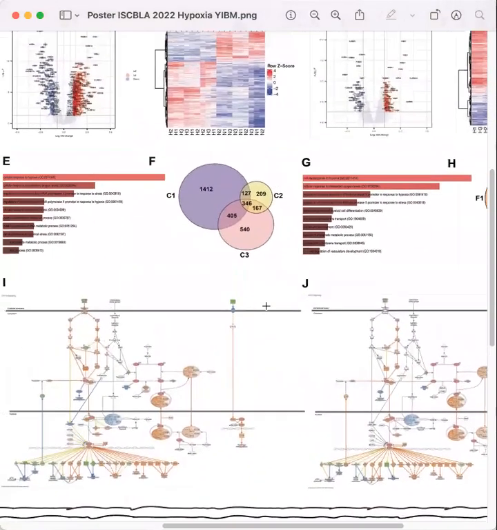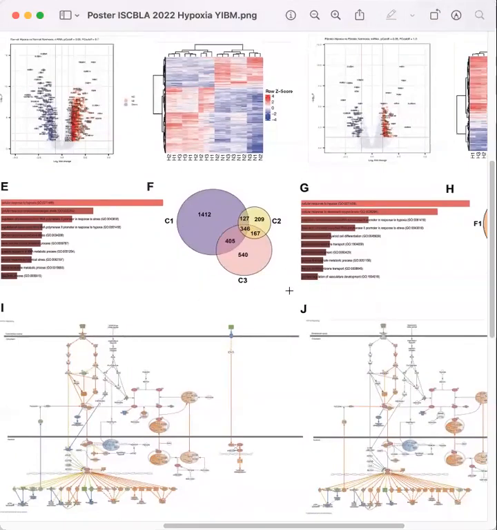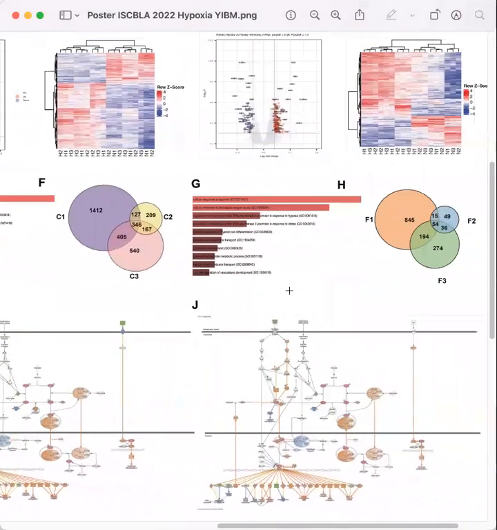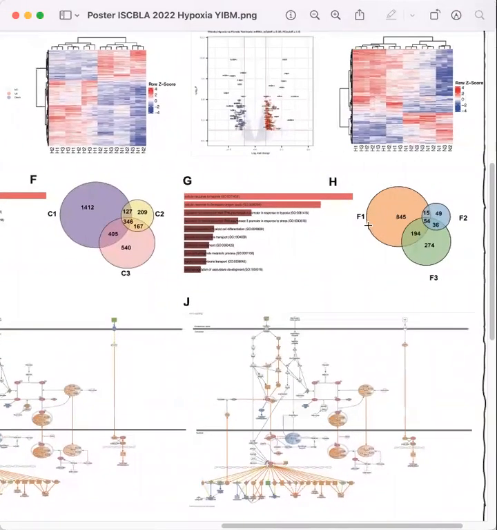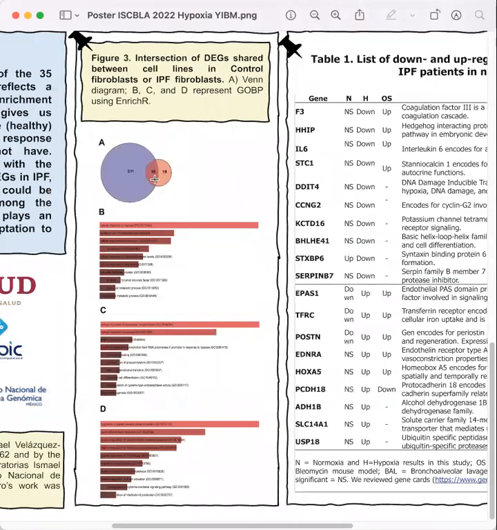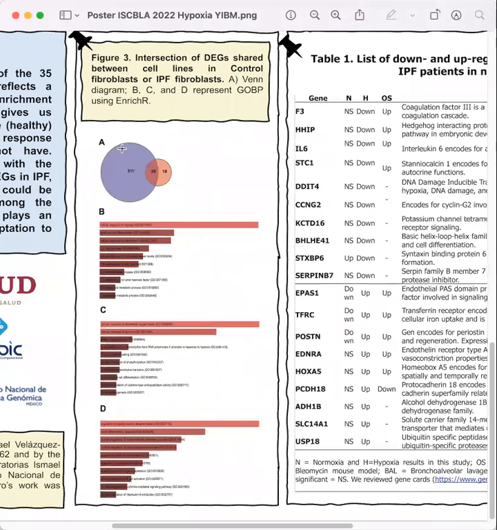Then we decided to analyze each cell line separately, and we can see that there is a high heterogeneity between cell lines. It is clear that there are some common genes responding to the low oxygen. We finally got a signature of 35 genes that respond to hypoxia in both controls and IPFs, but there are some genes that are specific for those groups. For example, there are 19 genes that are exclusive to IPF.